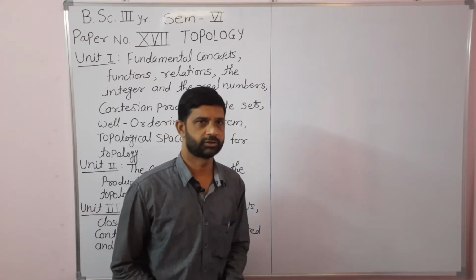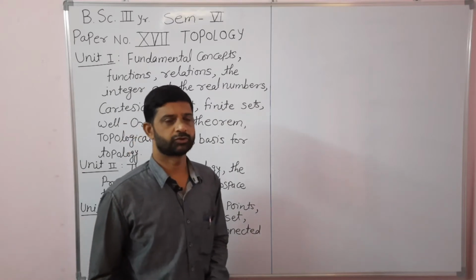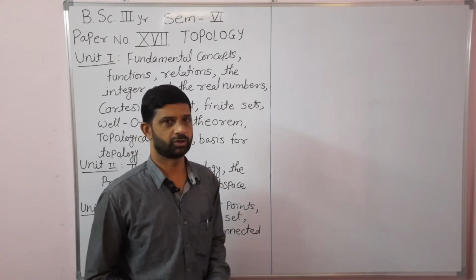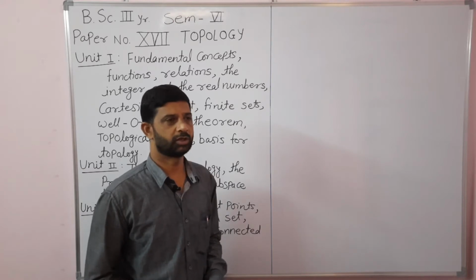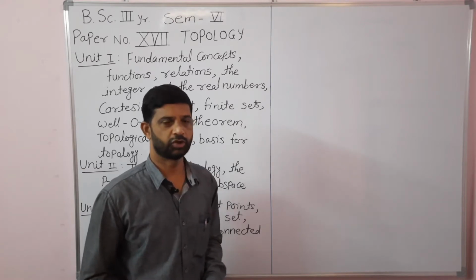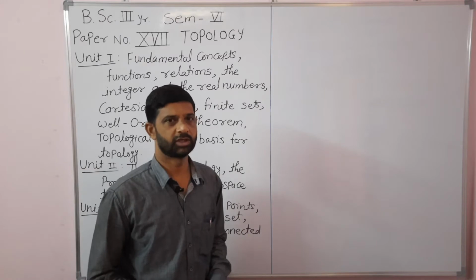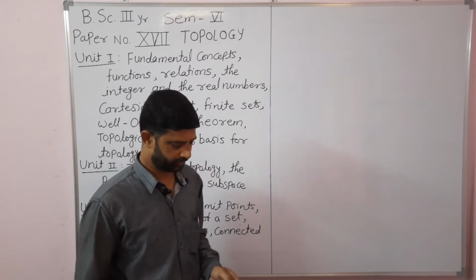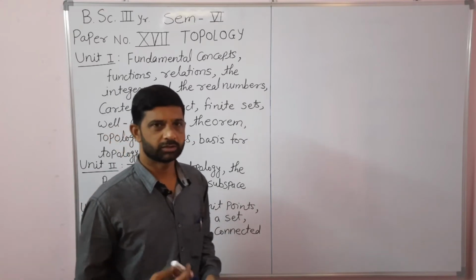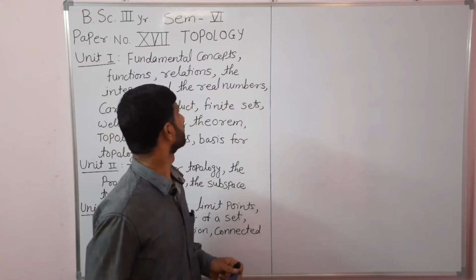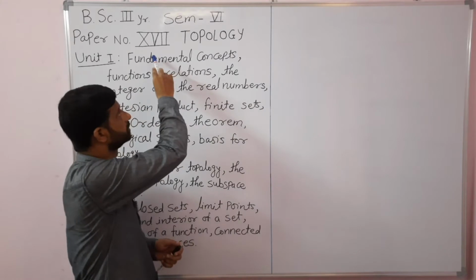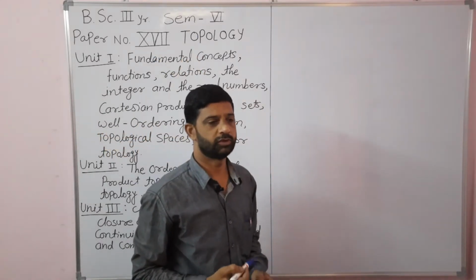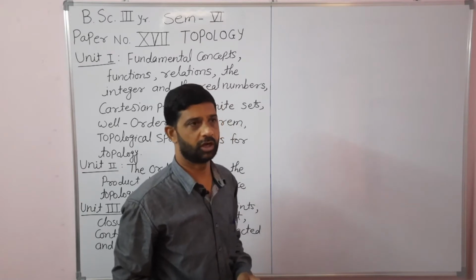Hello students, in the BSc course of mathematics, in all there are 17 papers. Out of those 17 papers, one is a practical paper which you have studied in the first year and the remaining 16 papers are of theory type. So, before going to the last paper, that is paper number 17, which is topology, first of all, in short, we will see which type of papers we have studied till now.